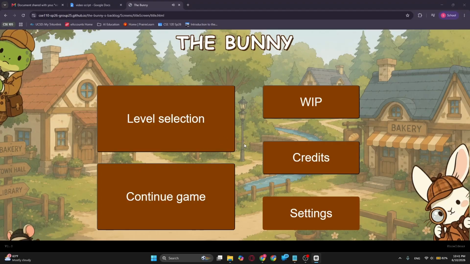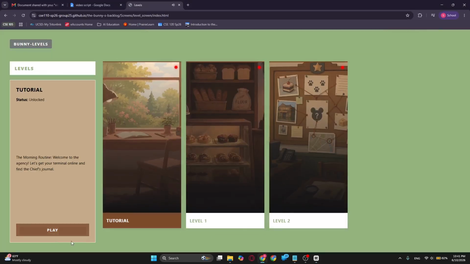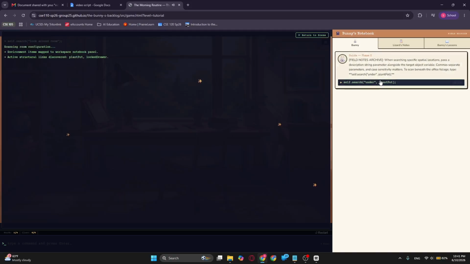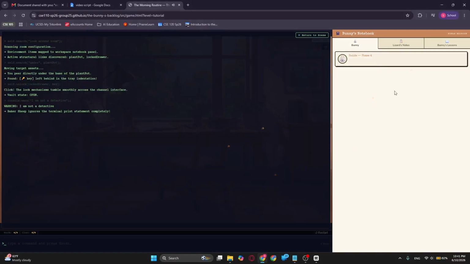Here's a quick run through of how the game works on desktop. This is the title screen where you can access the levels. Now let's hop into the tutorial interface. You get a prompt and have to read the instructions from the bunny's notebook about what's happening in the background. After you're done with the phases, you progress to the next level using the banner here.